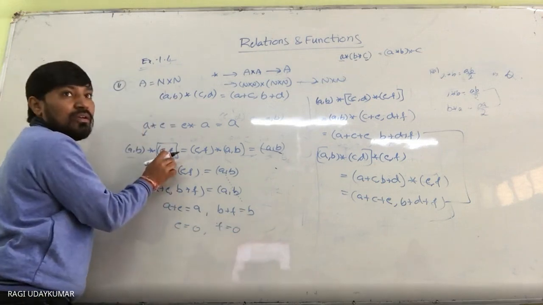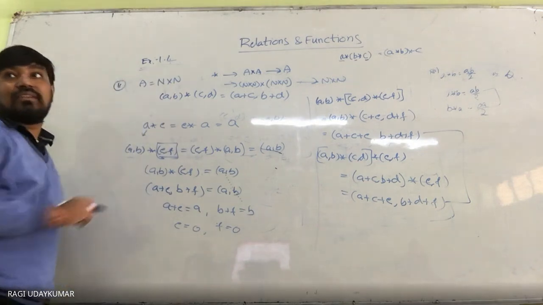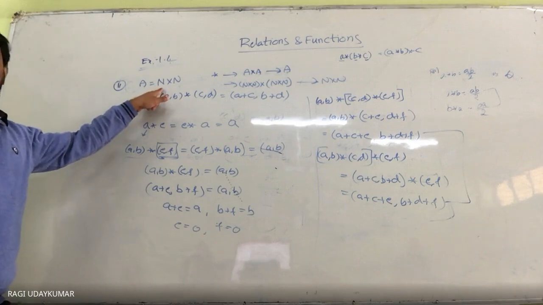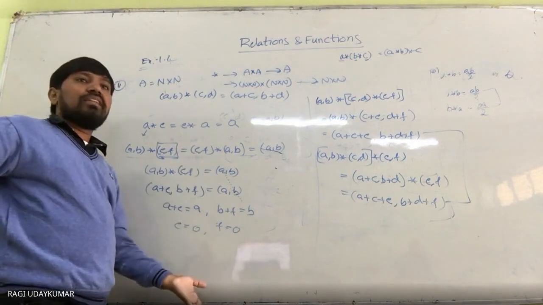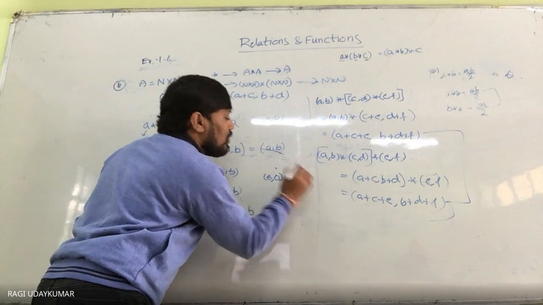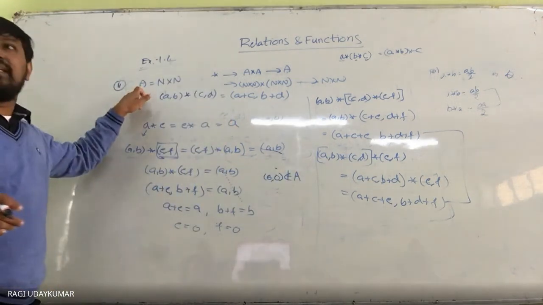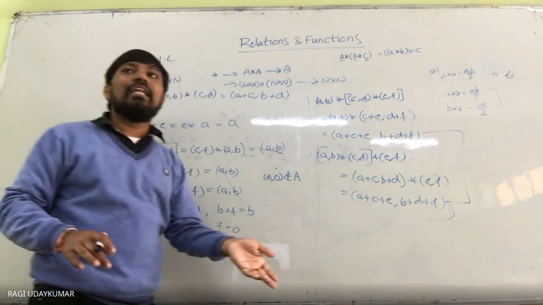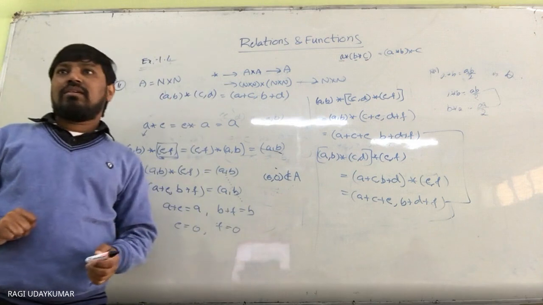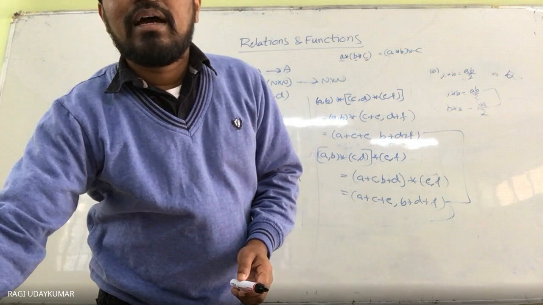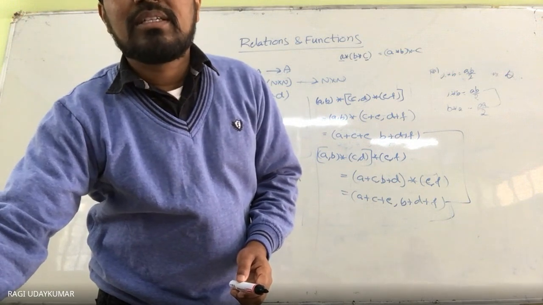So (0, 0). But (0, 0) is not in our set because natural numbers are given. This is possible if whole numbers are given. Since natural numbers are given, (0, 0) does not belong to A, which you can also write as N cross N. Therefore there is no identity element in the given set. Okay, so like this are binary operations completely and problems based on binary operations.